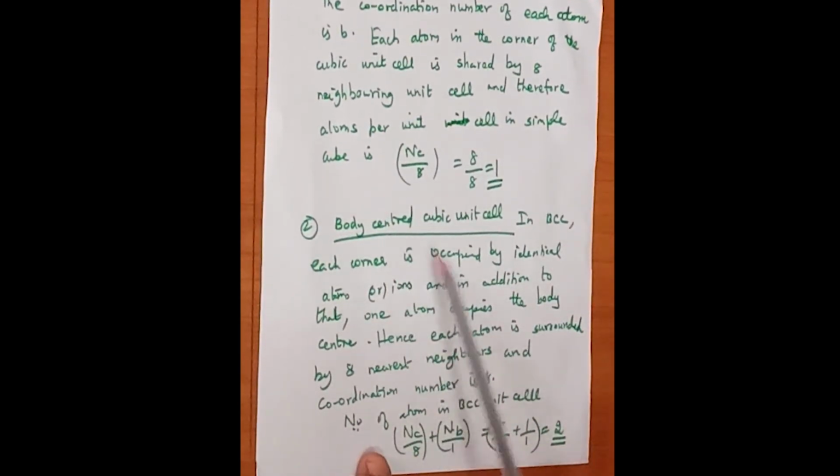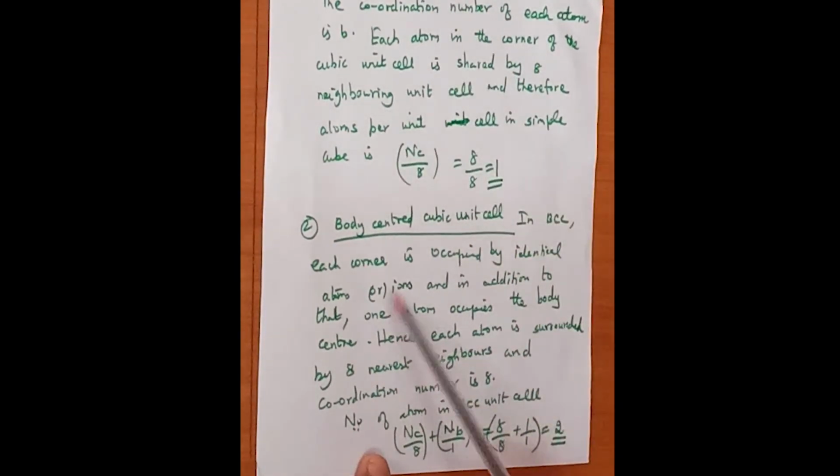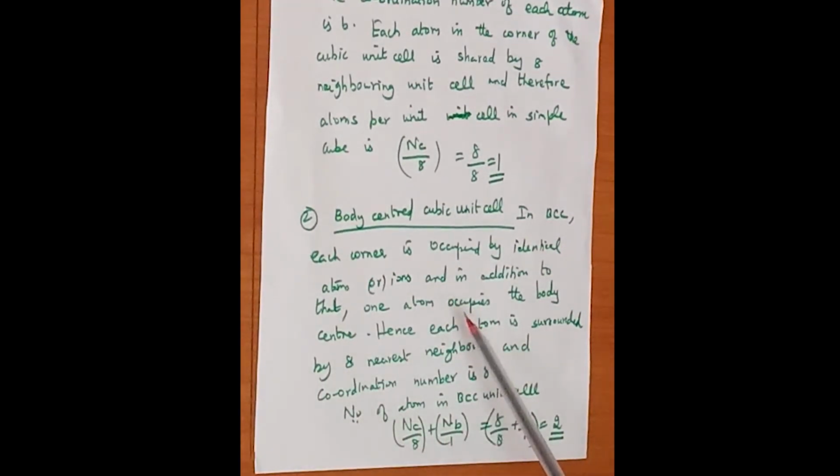So there are 3 types of cube. One is the simple cube, second one is the body centered cube. In the body centered cube, each corner is occupied by identical atoms or ions. In addition, there will be one atom which occupies the center of the body centered cube. So there will be 8 atoms at the corners, and then one atom at the center. Each atom is surrounded by 8 nearest neighbors, where the coordination number is 8.